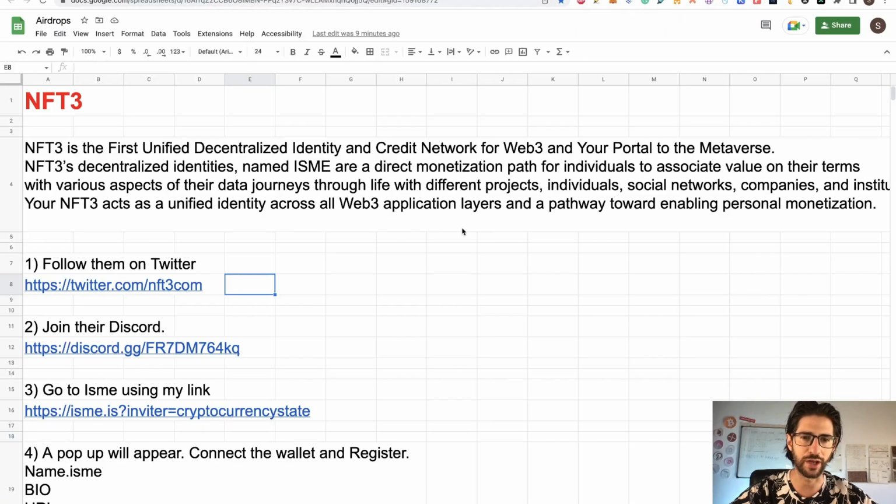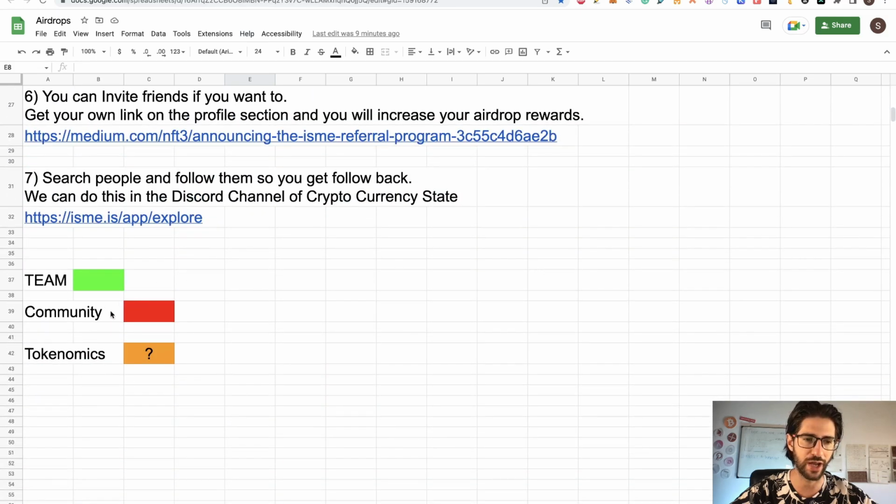You are going to see a couple of things about the project that I don't like. For example, I think the community is really small. I didn't like the Discord. I'm going to show you that. And I couldn't find any tokenomics about this project. So we are going to get an airdrop for this, but I cannot really tell you if this is going to be worth it or not.